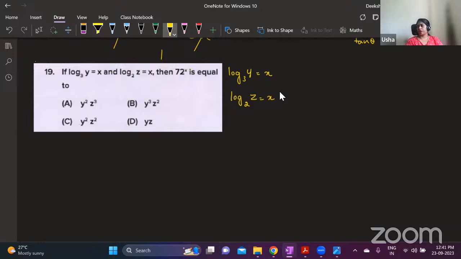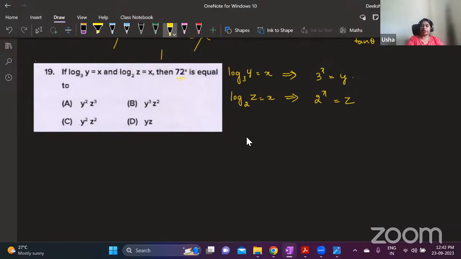To convert to index form, we will not write log. We'll take 3 as the base, and x and y will interchange. So 3 power x is y. Here also we will not write log. 2 is the base, z and x will interchange. So 3 power x is y, 2 power x is z.